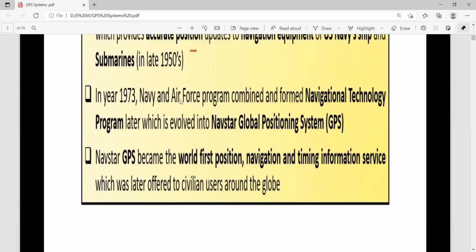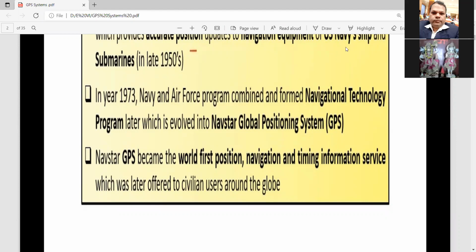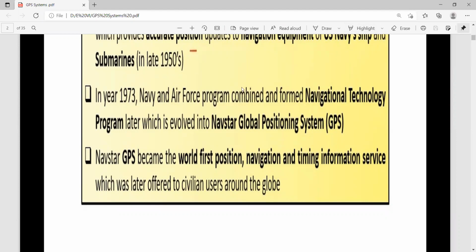Initially, GPS services were utilized by Air Force authorities. In 1973, the Navy and Air Force programs combined and formed the Navigational Technology Program. This is the initial program for GPS, which later evolved into the Navstar Global Positioning System. So this is the first GPS system.